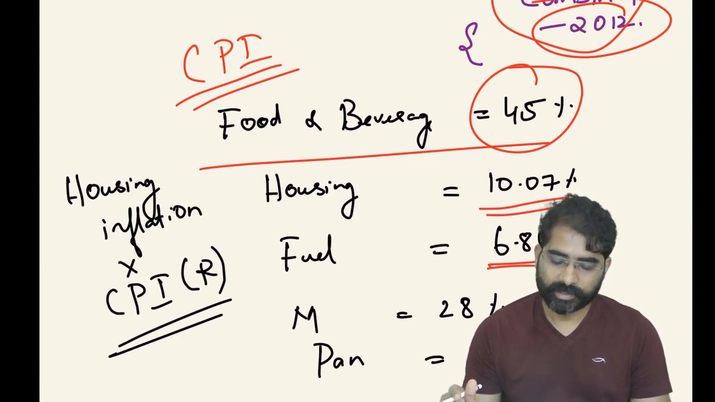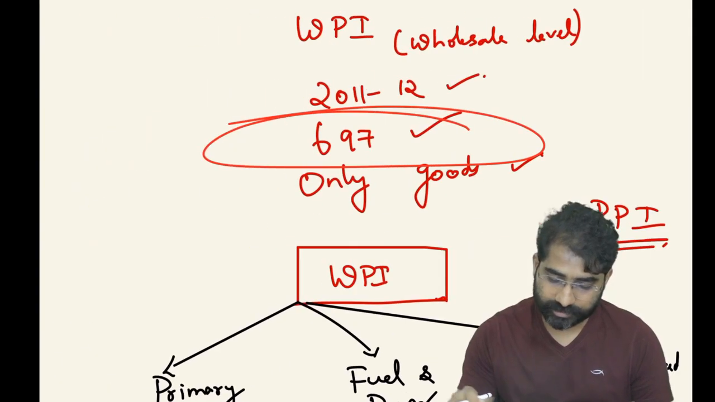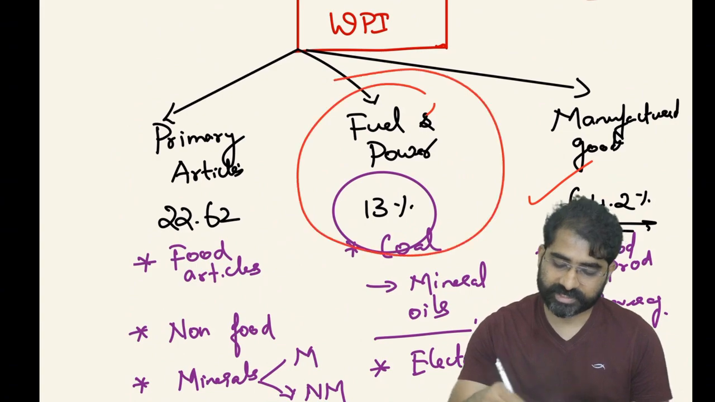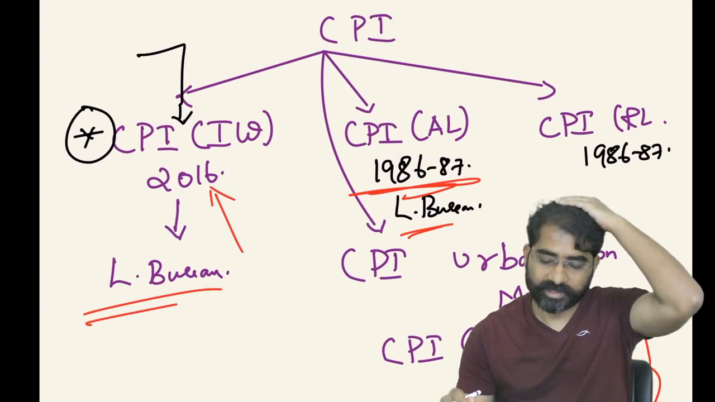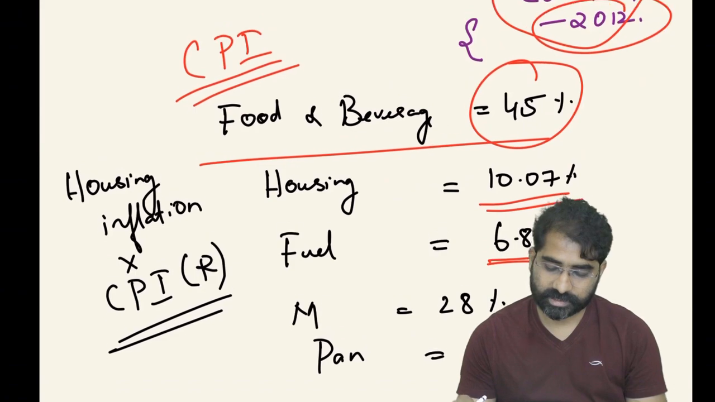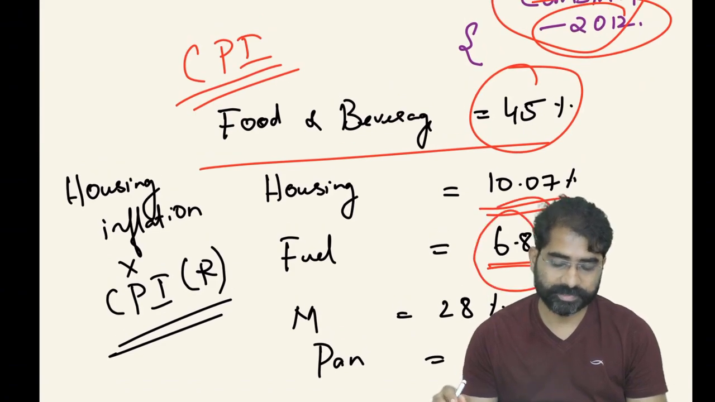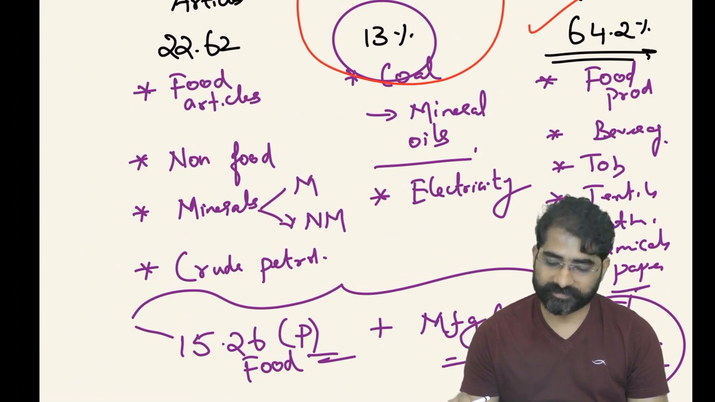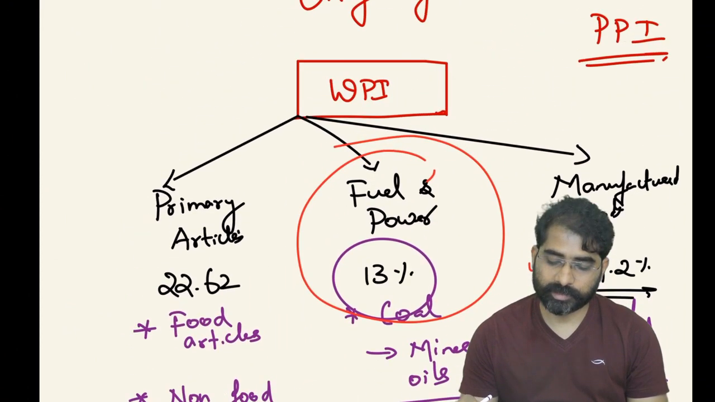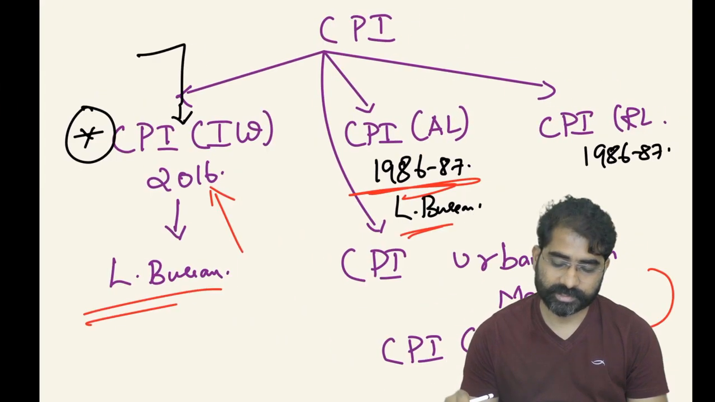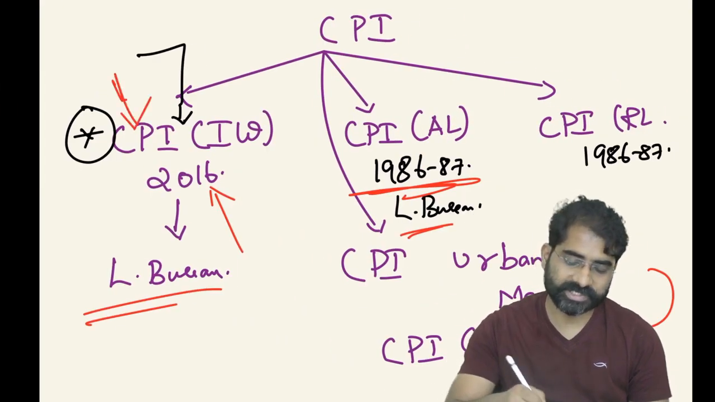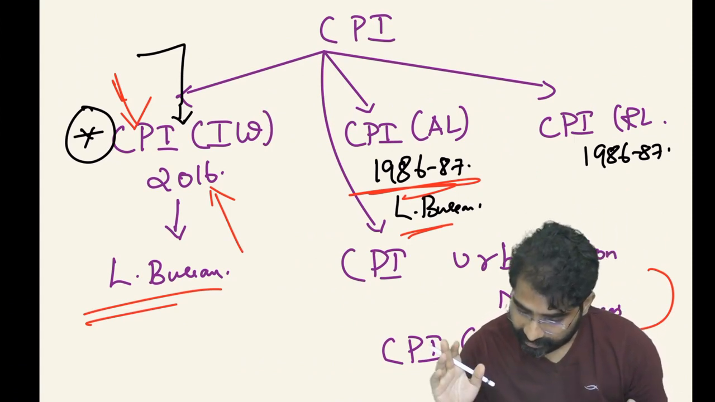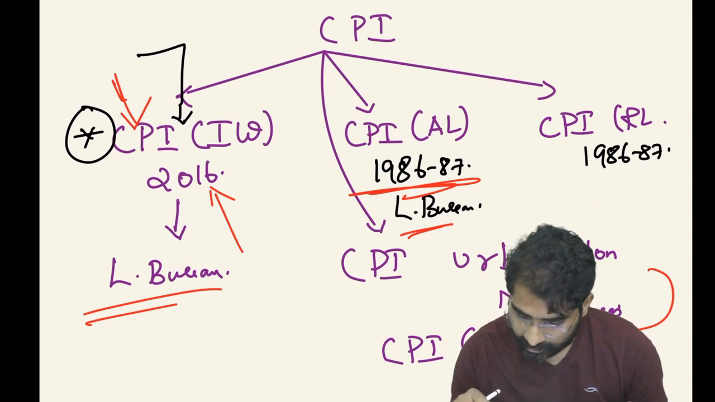Okay, so I think things are clear. Here, if you see, fuel and power weightage is 13% in WPI, while fuel weightage is around 6.84 in CPI. So that is something which you will observe. Maximum weightage in WPI is given to manufacturing. This is one thing which you'll remember, along with the base year change. These are the things you have to compulsorily remember as far as the new changes are concerned.